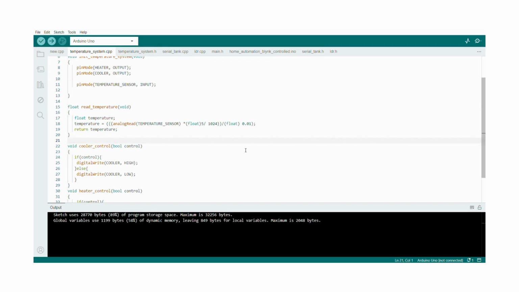Then in the LDR file, we have included the code for its working, for the garden light, for its input and output. Then in the CLCD file, it is again for temperature and the overall thing.